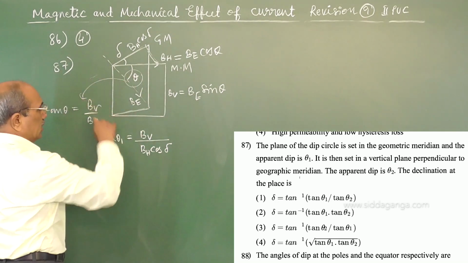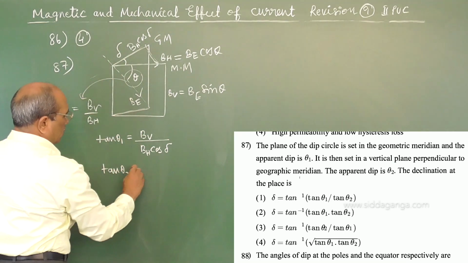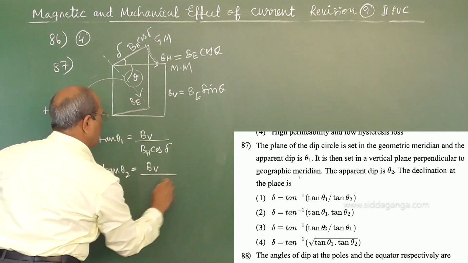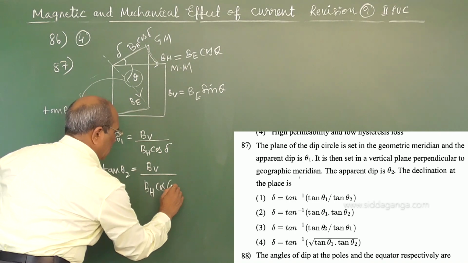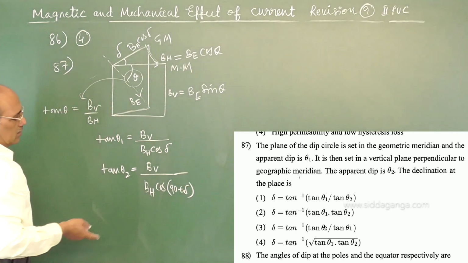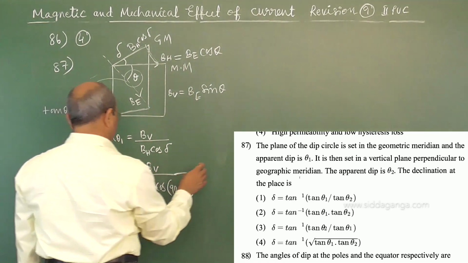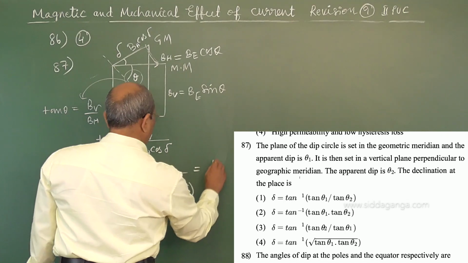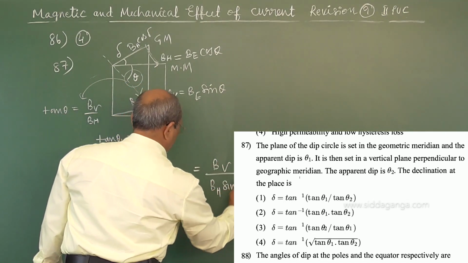Similarly, if it is turned 90 degree, tan theta 2 can be written as BV by BH into cos of 90 plus delta, which gives sin delta. That means BV upon BH into sin delta.